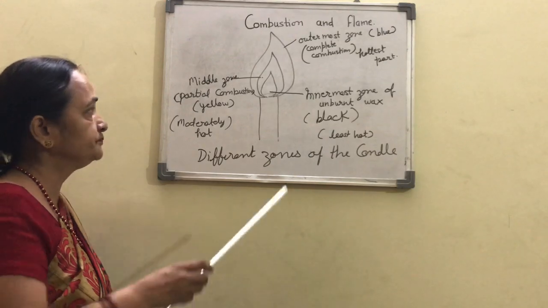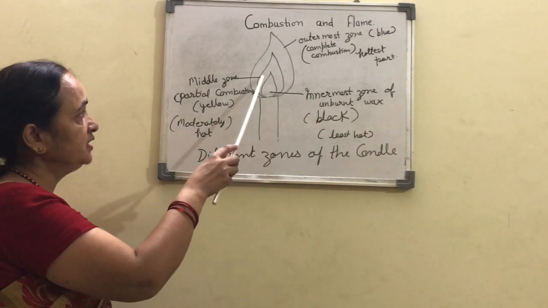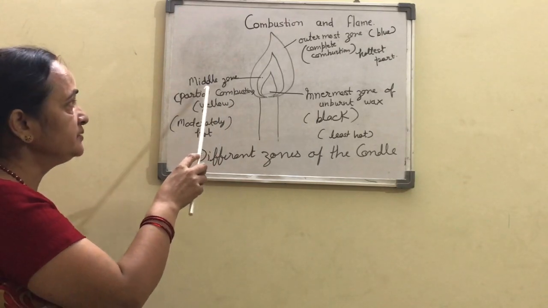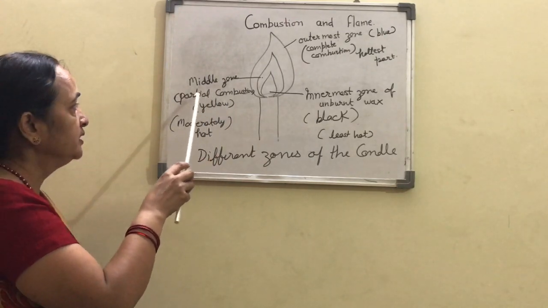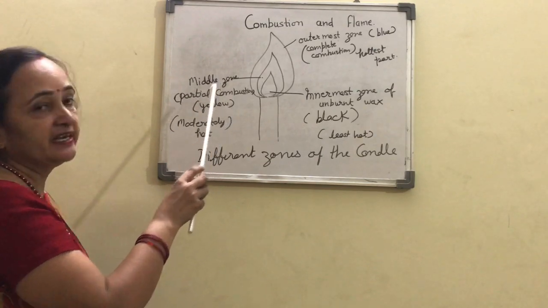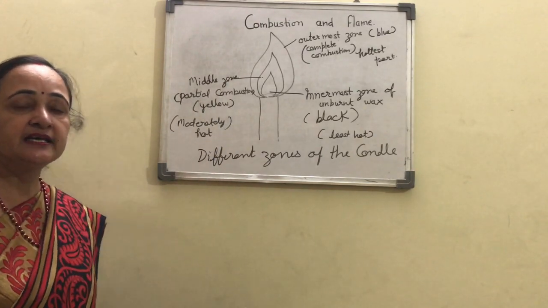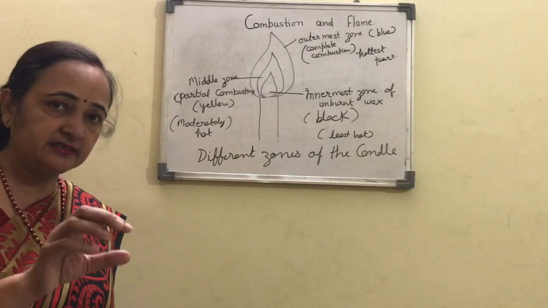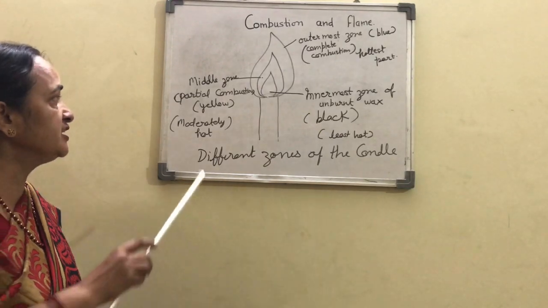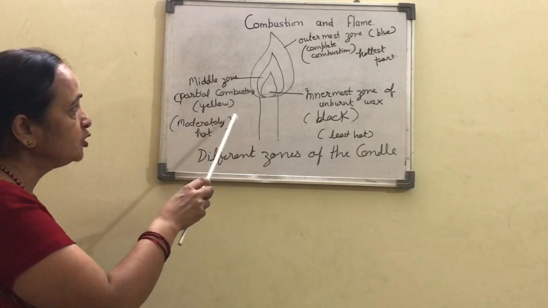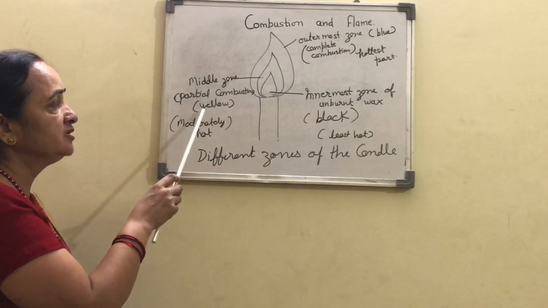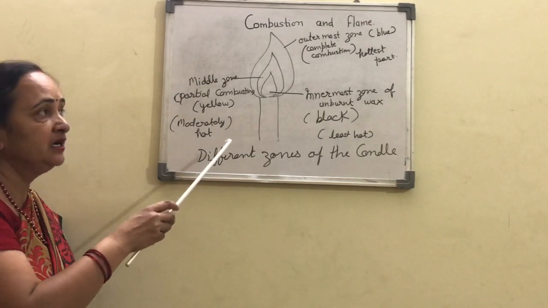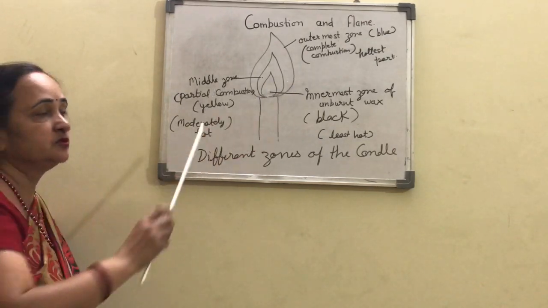Now the second zone, you can see here, this is the middle zone, and in this middle zone partial combustion takes place. Partial combustion means that in this case the oxygen supply is a little bit less. So that's why complete combustion does not take place in this zone, and it is of yellow color and it is moderately hot, which means it is less hot than the first zone.